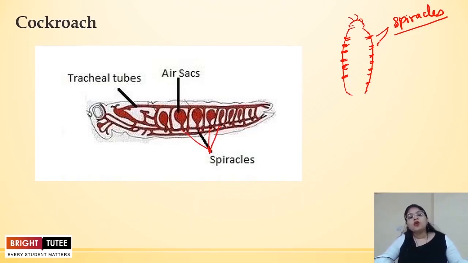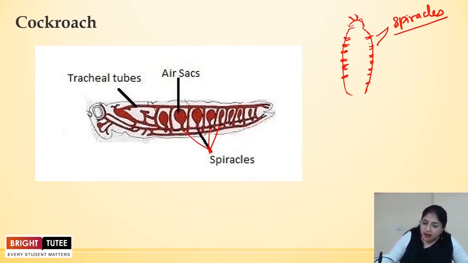These are the small openings through which air rushes into the body of the cockroach, and the air that is not needed anymore is removed. Like in our case, we were talking about inhalation and exhalation. Similar is the case with cockroaches. The difference is that in human beings, we had nostrils through which the air was going in and coming out, and over here the insects have spiracles. These are the small openings present on the side of the body of cockroaches and other insects.